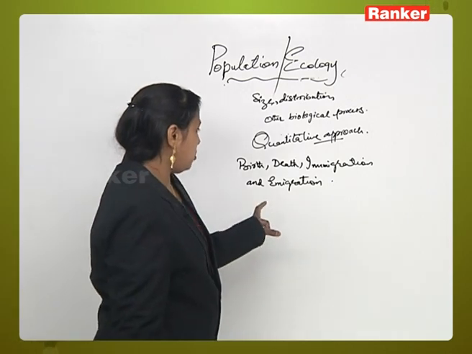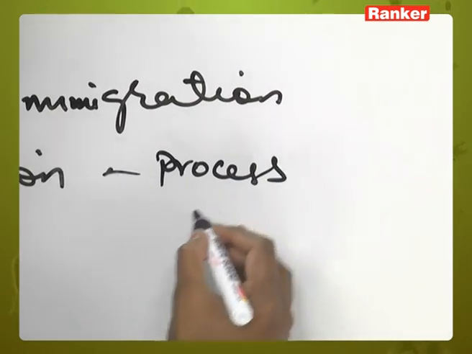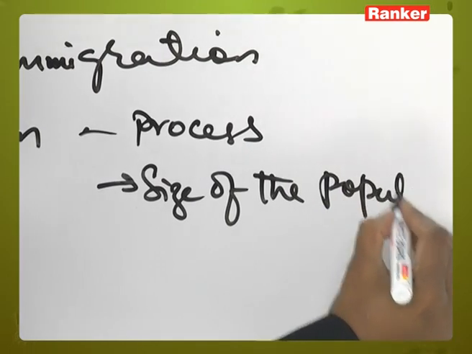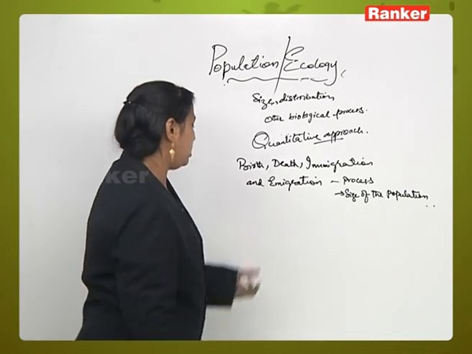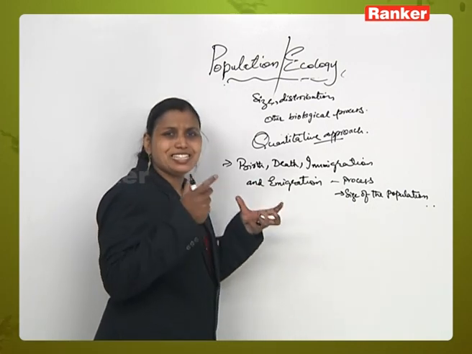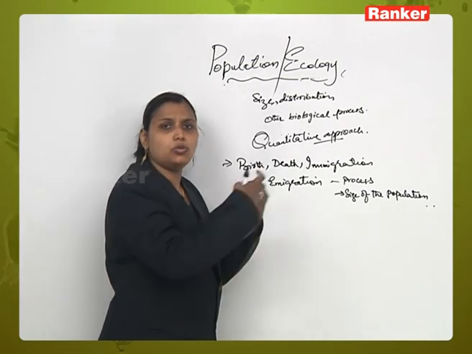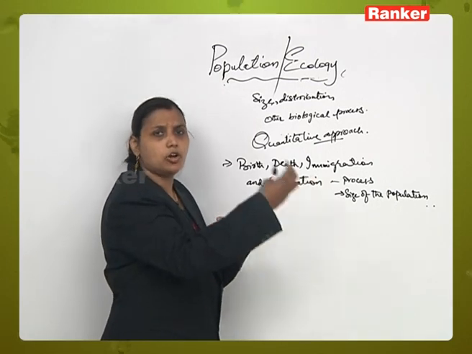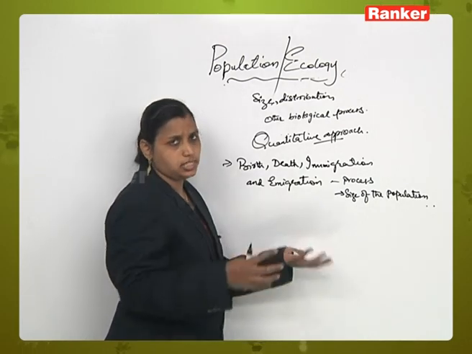Now, these are the basic processes which determine the size of the population. These will be the basic criteria with which we can say, in a group of population, what is the particular size of the population, what is the birth rate, what is the mortality rate, how many are going out of that population in a particular area, how many are being emigrated, or how many new individuals are coming in to increase the size of the population.